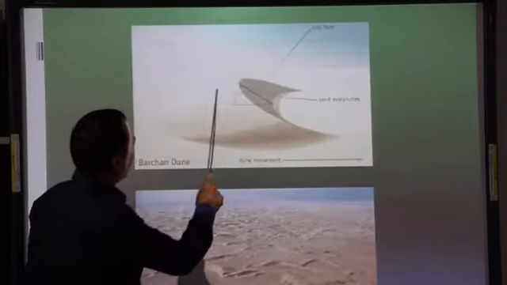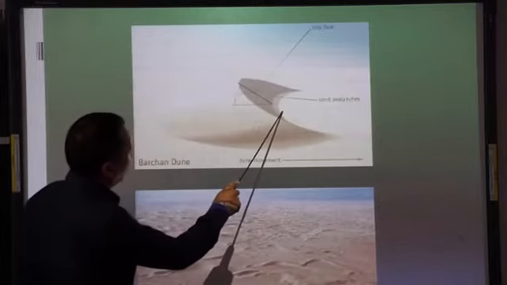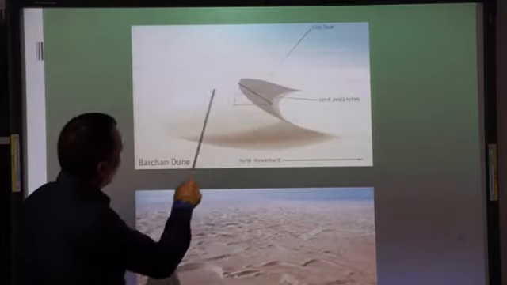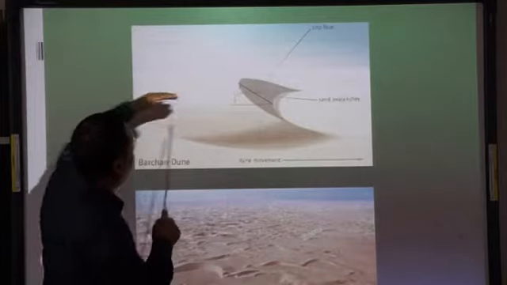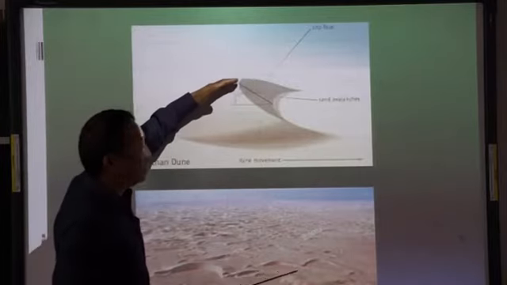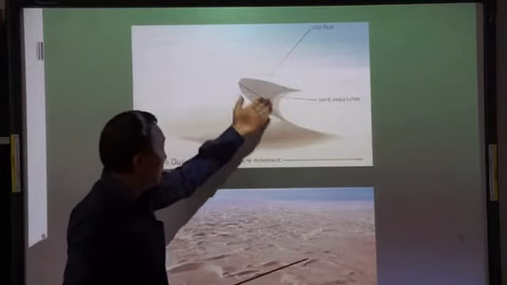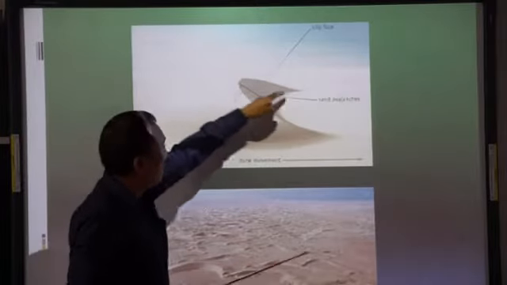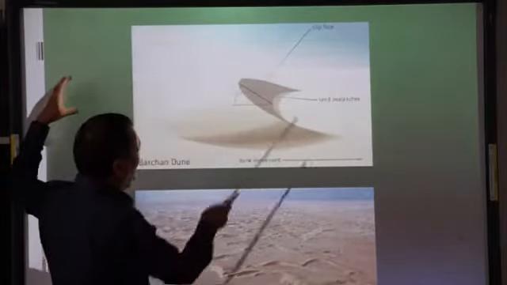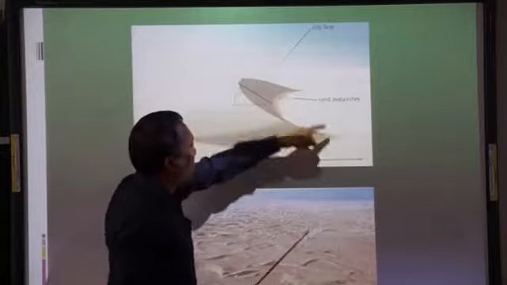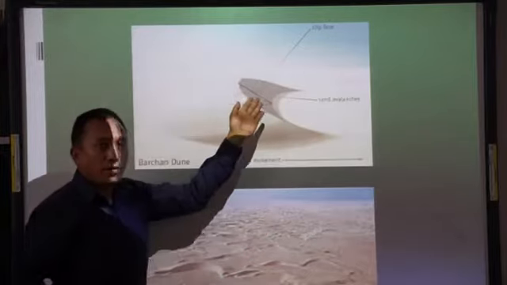See, it's gentle here and steep on the leeward side. When the wind is blowing this way, the windward slope is gentle, the leeward slope is steep. These are the two horns. See, these two horns are away. When the wind is blowing this way, the horns are away from the wind.